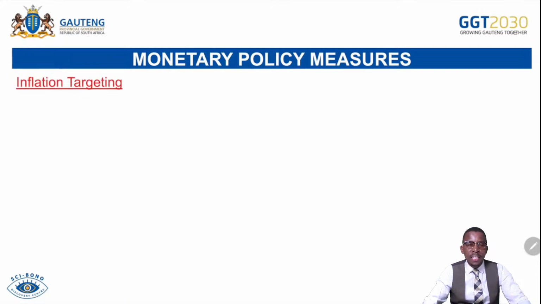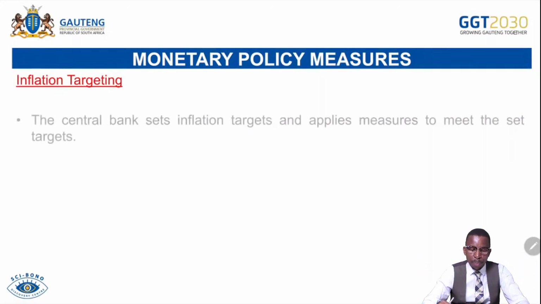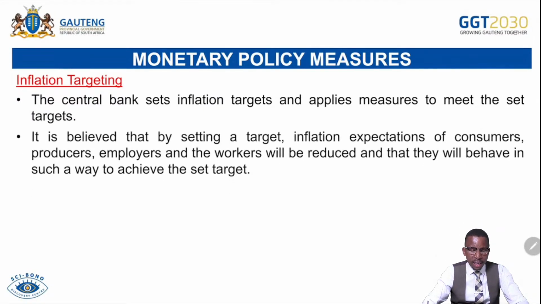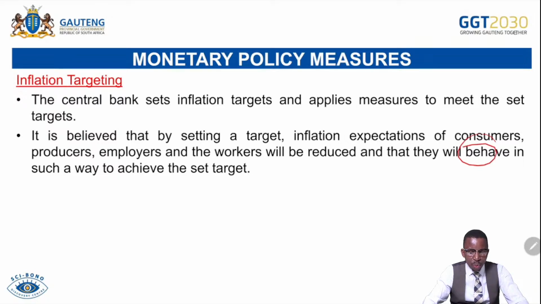Inflation targeting. The central bank also intervenes by setting inflation targets to ensure that inflation doesn't increase or decrease recklessly. It moves within the target range so that it can be easily manageable to ensure price stability. The central bank sets inflation targets and applies measures to meet the said targets. It is believed that by setting a target, the inflation expectations of consumers, producers, employers, and workers will be reduced, and that they will behave in such a way as to achieve the said target.